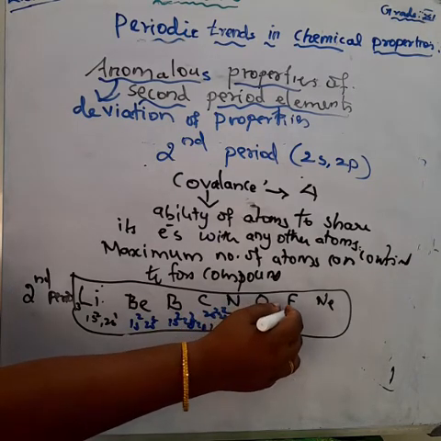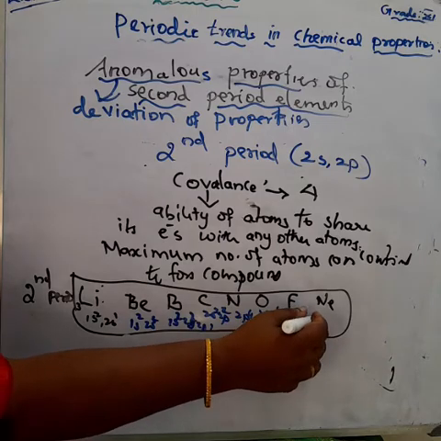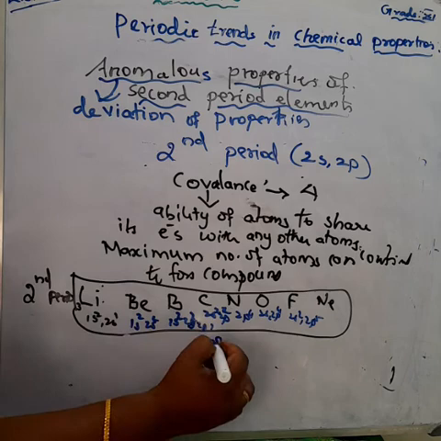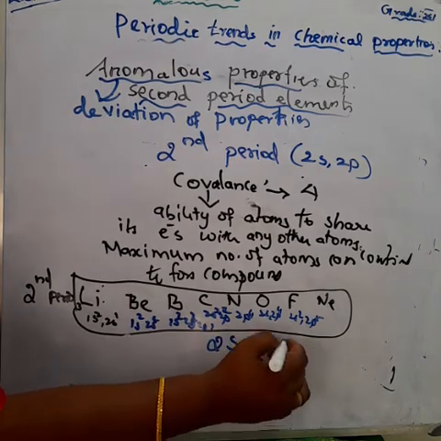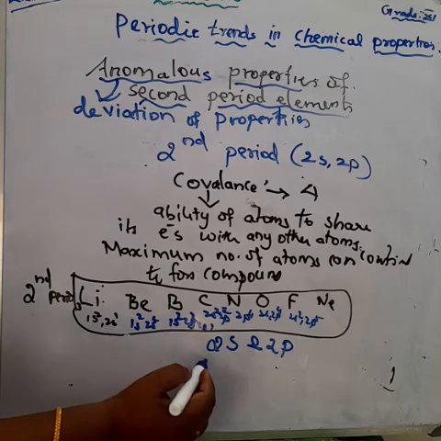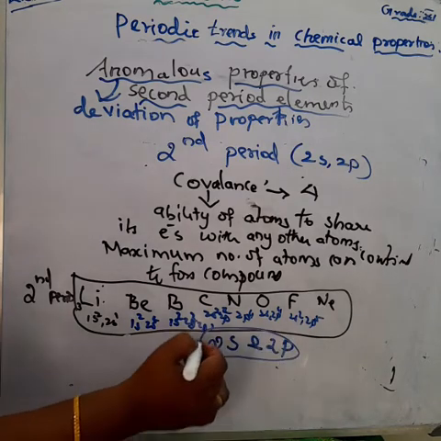All these elements show only 4 covalence, only 4. There is 2s and 2p. What are the outer shell orbitals? How many outer shell orbitals are there? Only 2s and 2p orbitals.